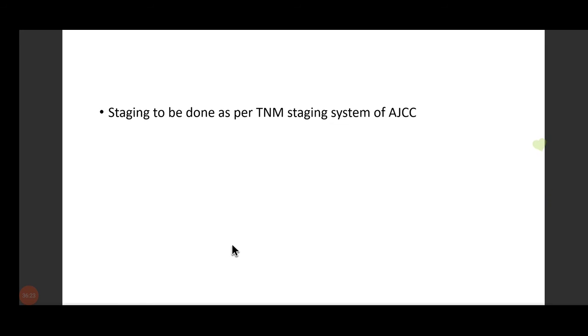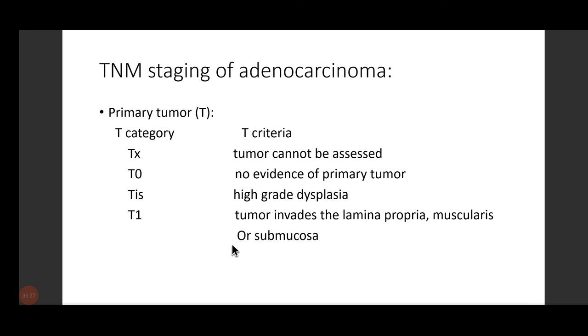Now we do the staging. The staging has to be done as per the TNM staging system of AJCC. This is the staging of adenocarcinoma. Most of the GI tract staging will be based on this one. TX is tumor cannot be assessed. T0, no evidence of primary tumor. Tis, tumor in situ, is high-grade dysplasia.